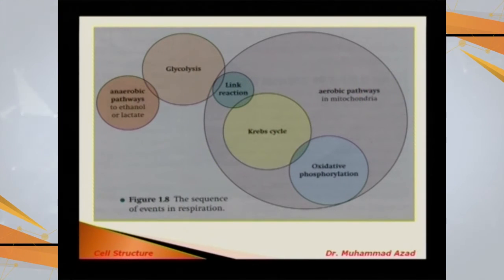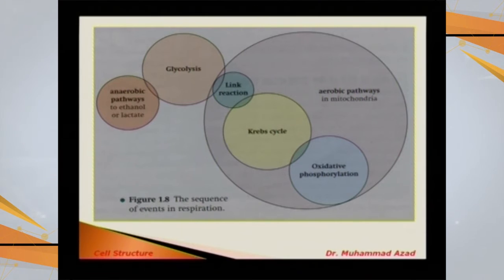This is called the link reaction. And then this acetyl CoA, which is produced by this link reaction, is going to combine with the already present 4-carbon compound in the matrix of mitochondria called oxaloacetate, and this oxaloacetate is converted into citric acid, alpha ketoglutarate, succinic acid, fumaric acid, malic acid, and again reproducing oxaloacetic acid in the form of a cycle which is called the Krebs cycle.